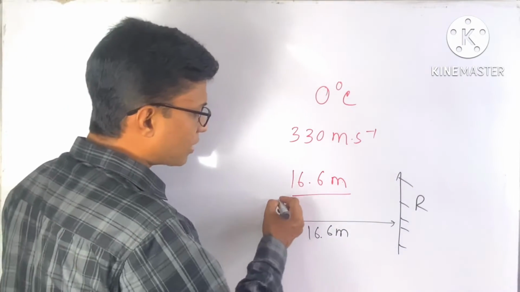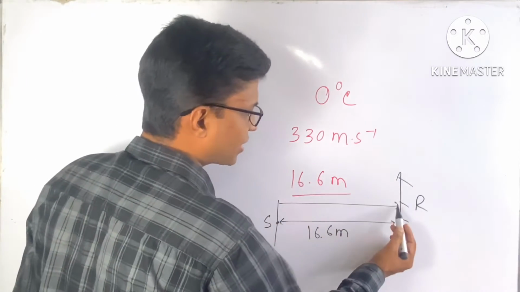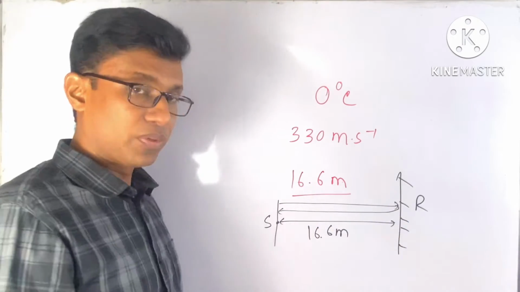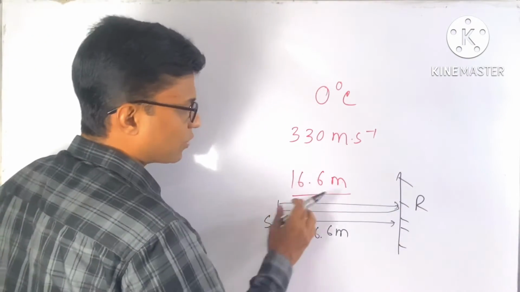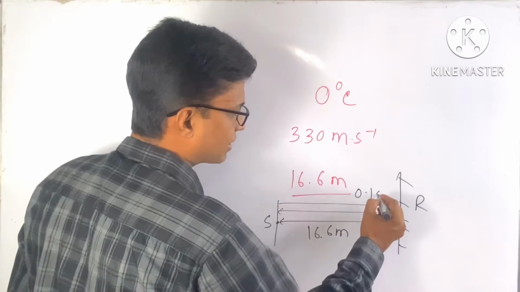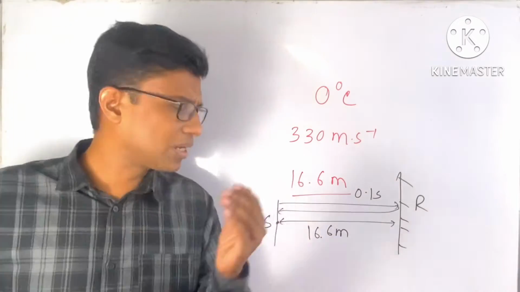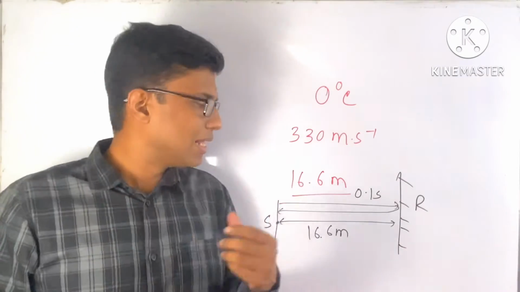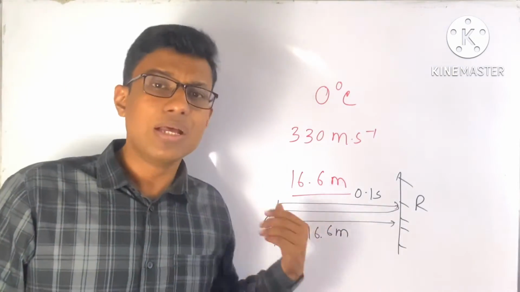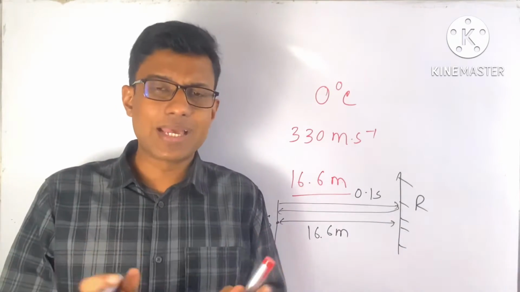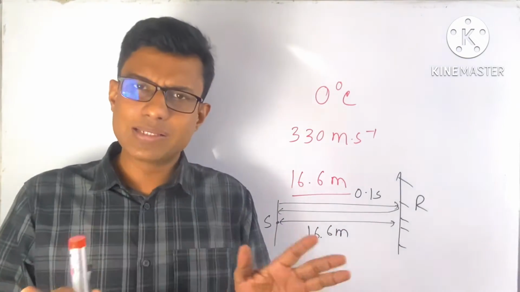You know, when the source creates the sound, it moves towards the reflector, and after reflection, it will come back to the source again. Okay? That means it needs a time, and for these conditions, it will take a time of 0.1 second. And if the sound comes after 0.1 second or more, then we can hear the reflected sound separately, and we can say this is the echo. So students, the concept of echo is very simple.